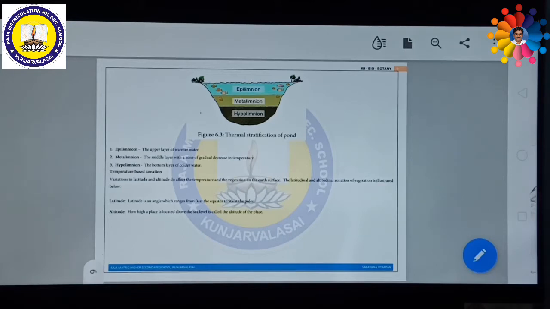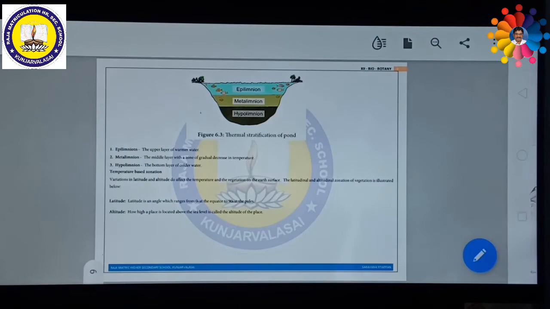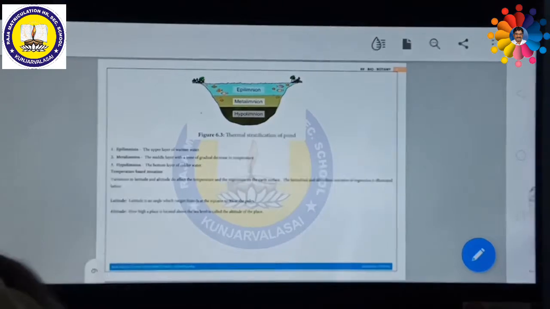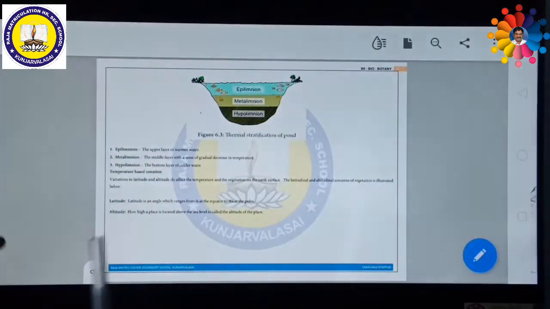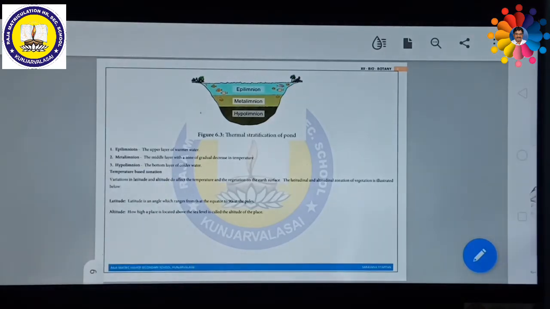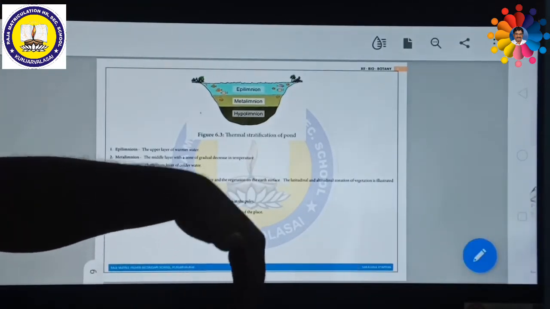What is latitude? Latitude is an angle which ranges from 0 degrees at the equator to 90 degrees at the poles. Near the equator, Indian regions for example have high temperature. If you move towards the poles, the polar region, from the equator to the poles across these horizontal surfaces, vegetation gradually decreases. For example, in high temperature at the equator, vegetation is very meager. When you move from equator to pole, vegetation gradually increases.